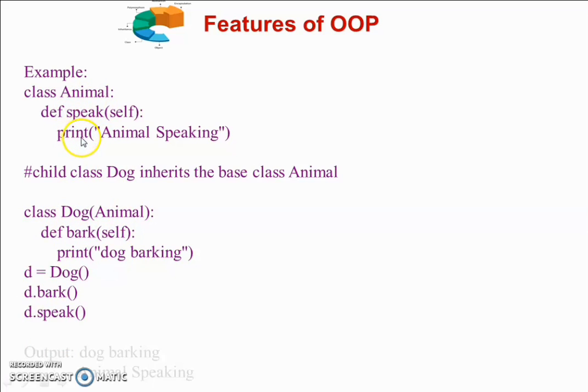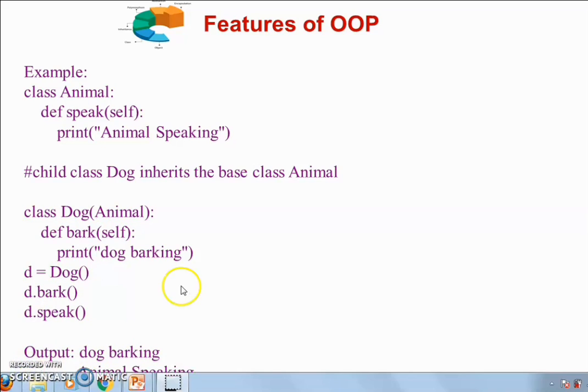So all the properties, meaning what? All the member functions or member variables used inside the class animal are used as they are in a class dog. So we can simply write d dot speak, which gives us the output as dog barking and animal speaking. So this is all about the inheritance feature of OOP.